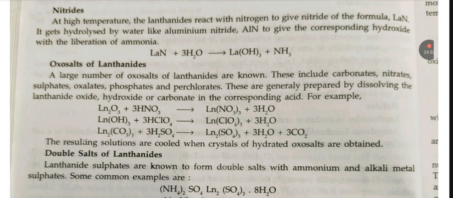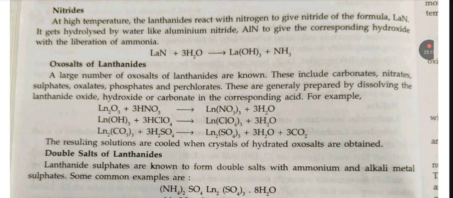Oxysalts of lanthanoids. A large number of oxysalts of lanthanoids are known, these including carbonates, nitrates, sulfates, oxalates, phosphates, and perchlorates. They are generally prepared by dissolving the lanthanoid oxide, hydroxide, or carbonate in the corresponding acid.